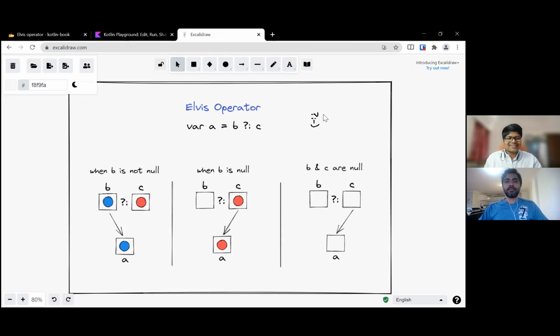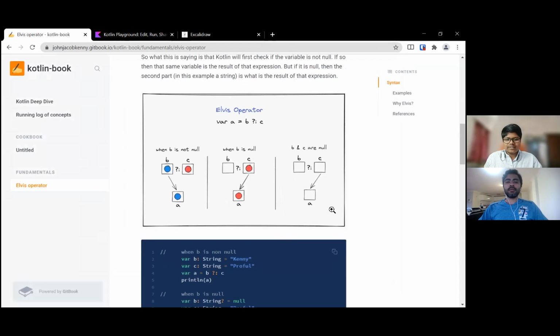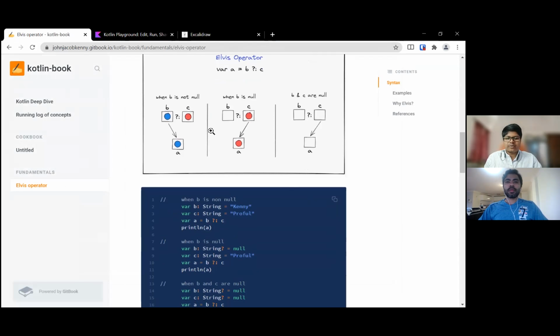Okay, thank you. And this is the Elvis operator in rotated mode. You can see that smiley face. So coming back to our code, let us take a look at some sample code. The same thought process, we'll just run that sample code.